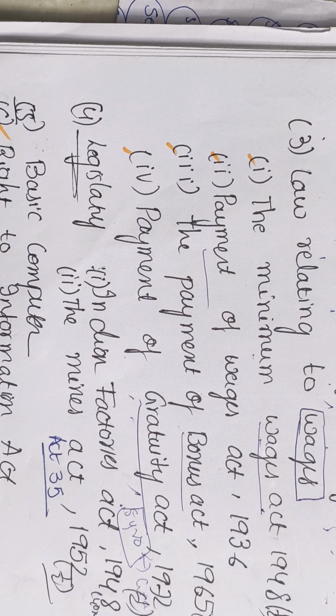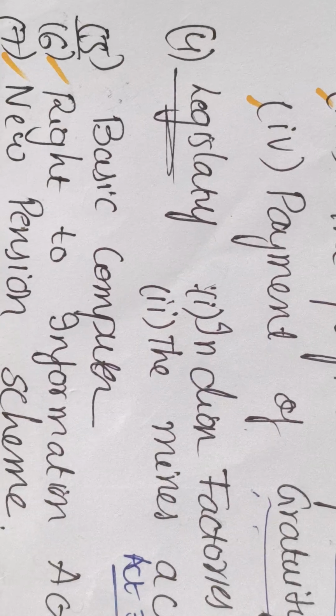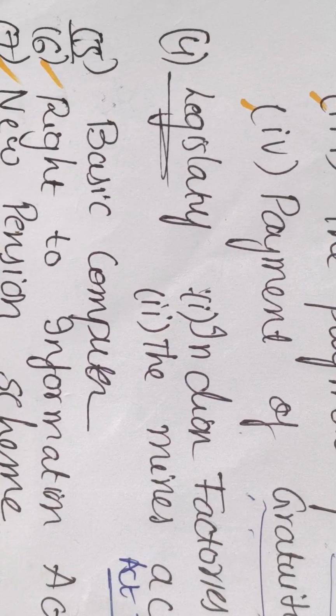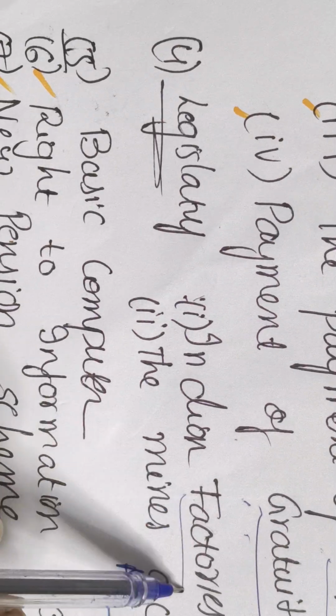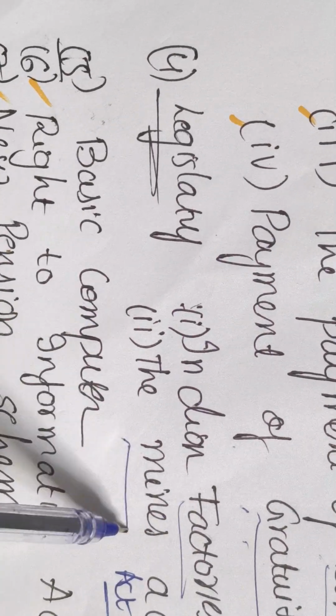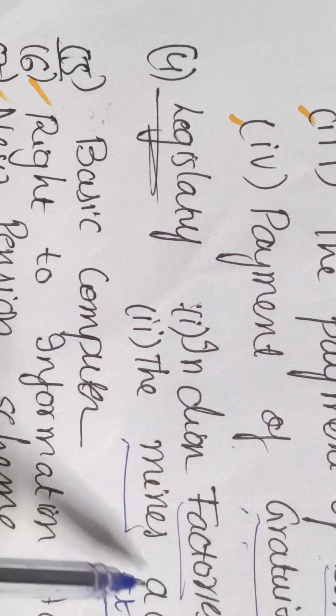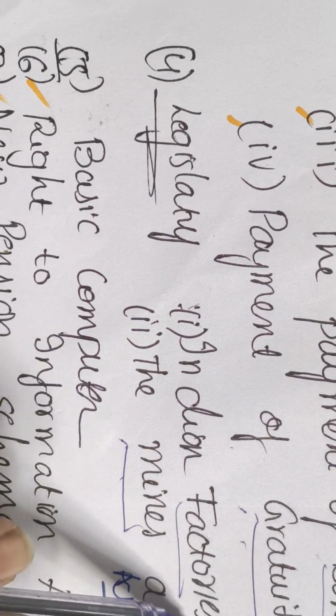And next is legislation. In the legislation topic, there will be the Indian Factories Act and the Mines Act. How employees work in factories and in mines is different, with different acts, because mines are hazardous places and factories may be different.